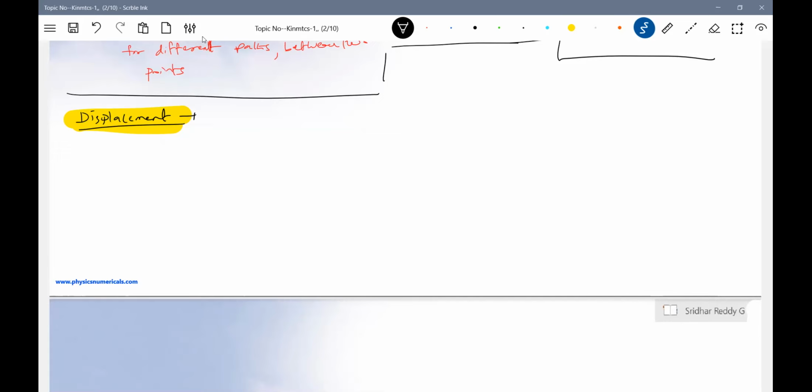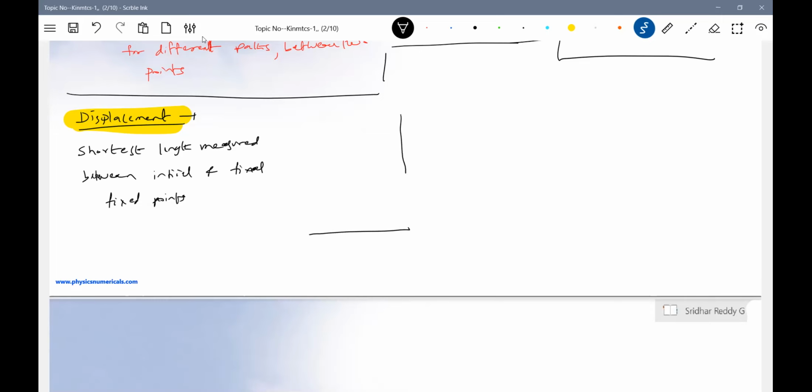Okay, this one we will define as the shortest length measured between initial and final fixed points. Okay, the same set of diagram. What we had earlier, no, the same example we will take, so it'll be easy for us to compare things.